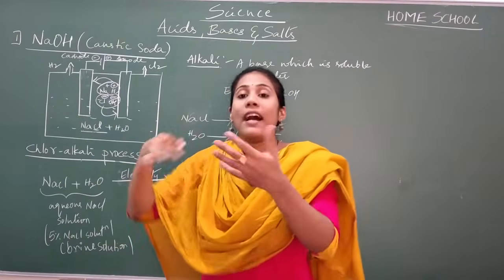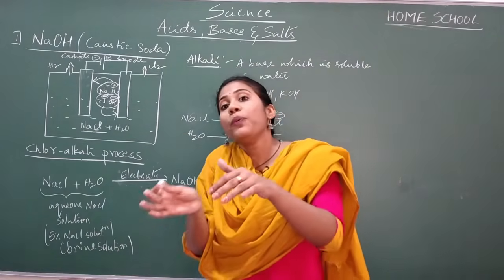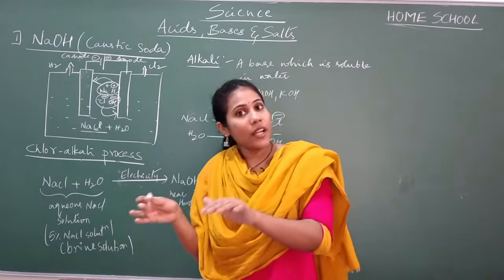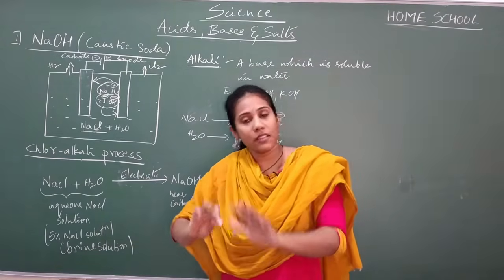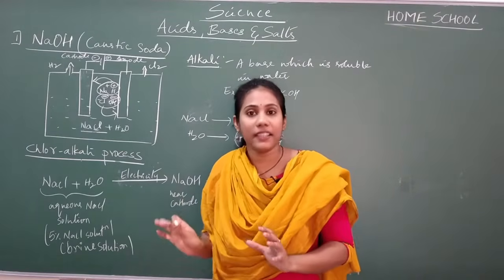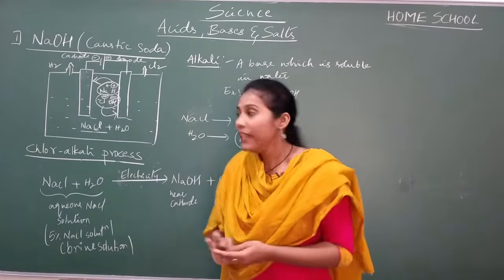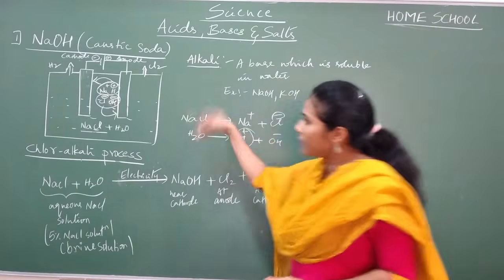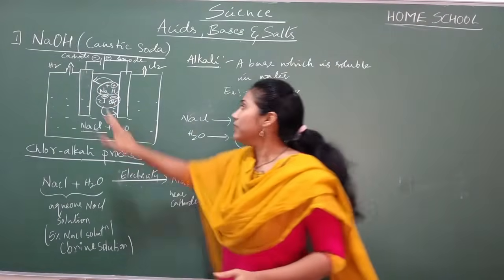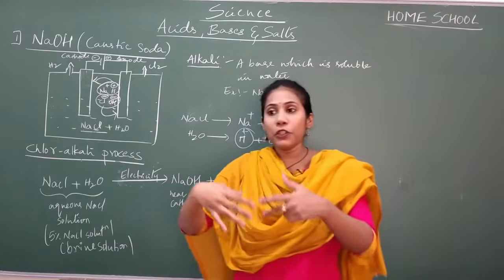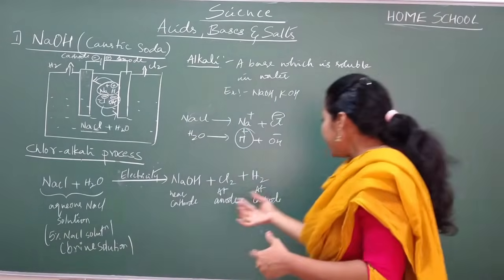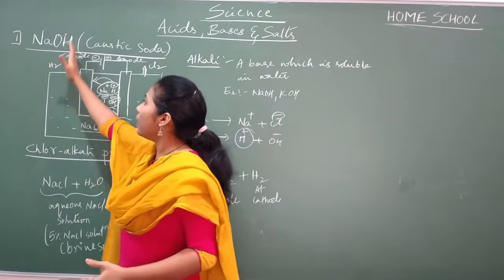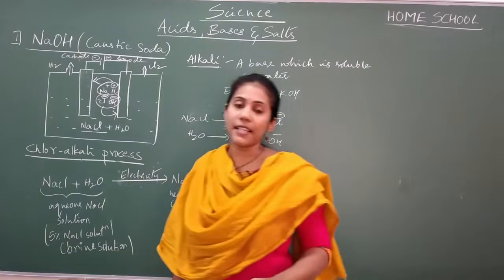What reaction and how it is undergoing a reaction, you will see it in the chapter metals and non-metals. Anyway, that is not required for your level. All these aspects you will learn in the higher classes like class 11 and 12. So just as of now try to remember, all H pluses will go near the negative rod, there it is undergoing a reaction and it is getting converted into H2 gas and it will come out. Outlet is there, see here, through the outlet our H2 gas is coming out.